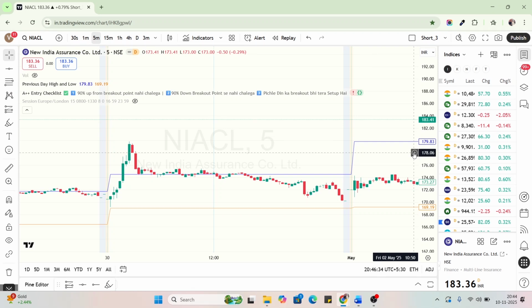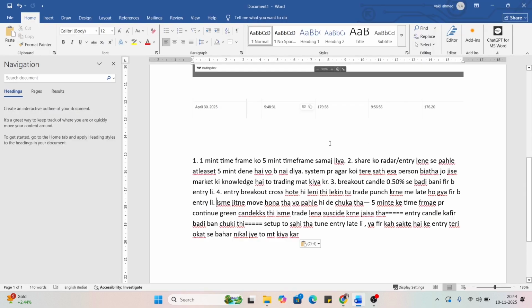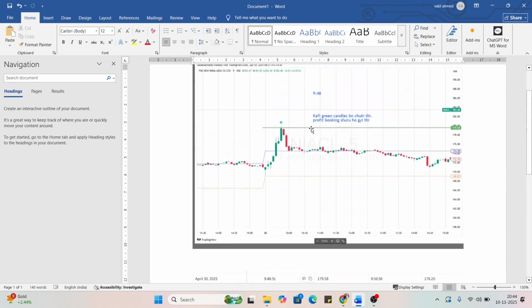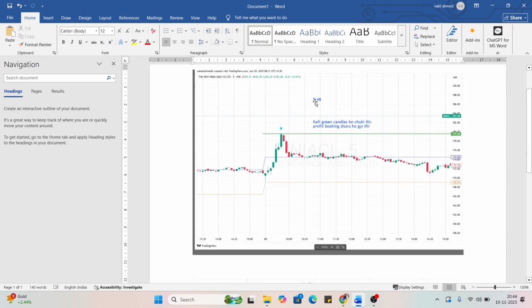Today we are going to discuss my past trade, which is New India Assurance Company Limited. I have taken this trade on 30 April 2025, and here you can see the chart and one more comment. काफ़ी green candles बन चुकी थी, profit booking शुरू हो गई थी. This is the comment I mentioned at the time of the trade and took the screenshot.